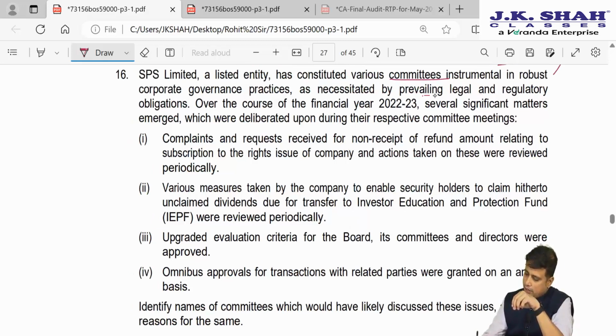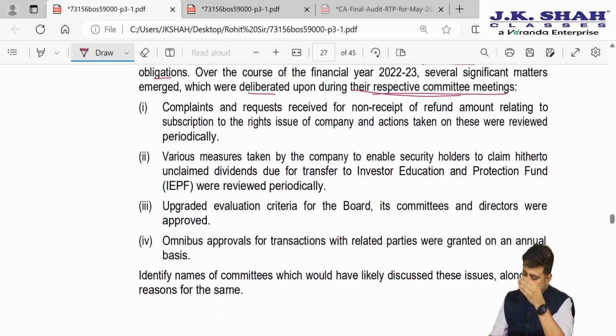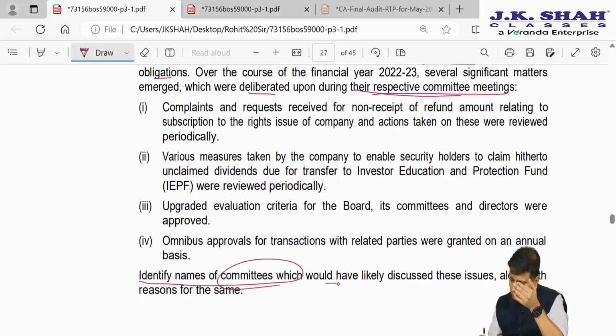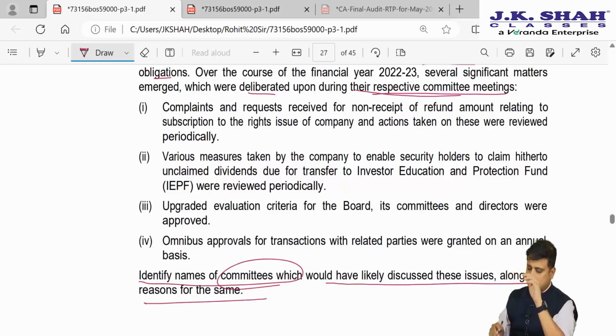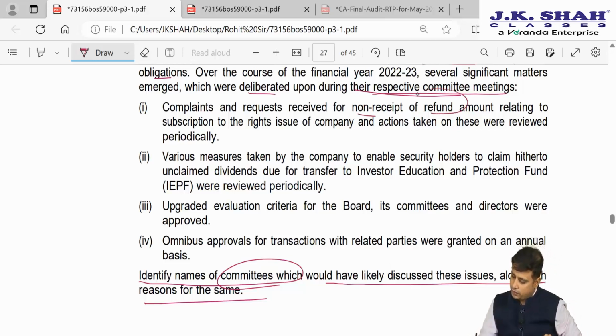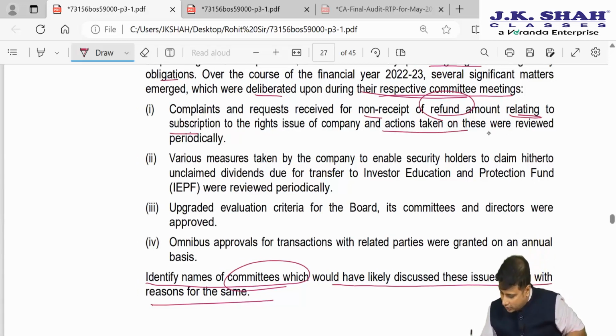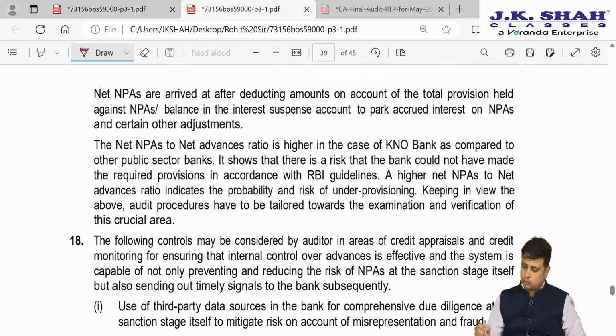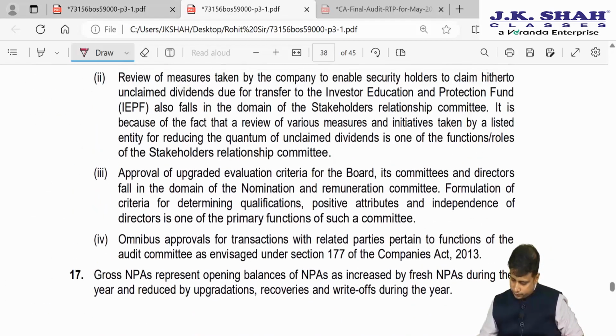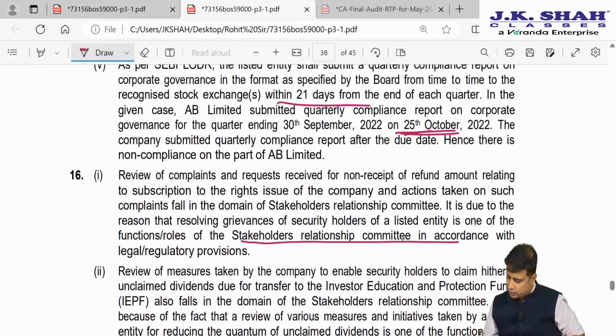As necessitated by prevailing legal and regulatory obligation, over the course of the financial year, several financial matters emerged, which were deliberated upon during the respective committee meetings. Now, we need to identify the names of committees which would likely discuss these issues along with the reasons. So, complaints and requests received for non-receipt of refund amount relating to the subscription, issue of rights for company and action taken were reviewed periodically. So, which committee will cover this discussion? So, it will be Stakeholder Relationship Committee.